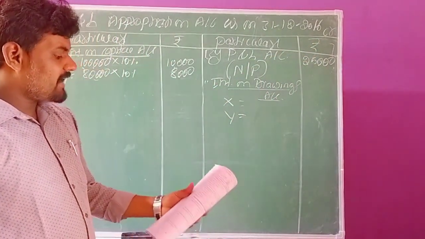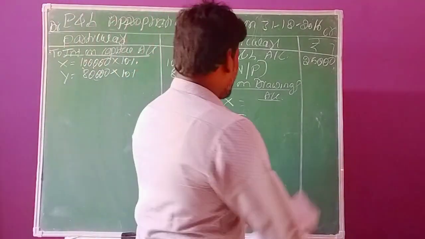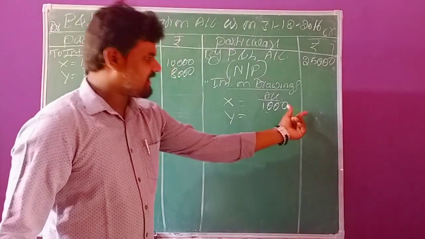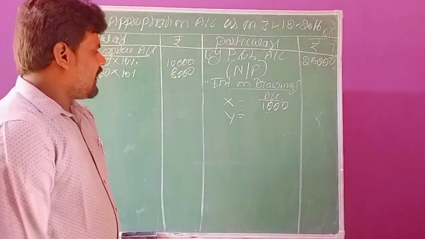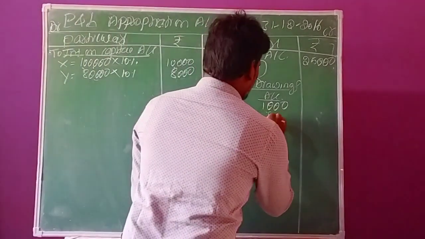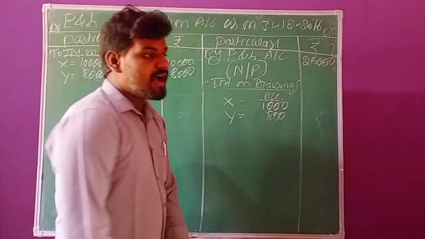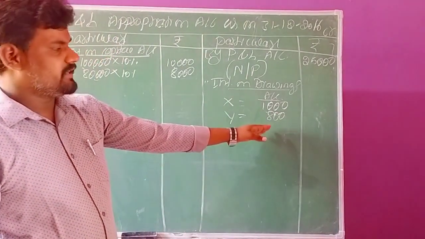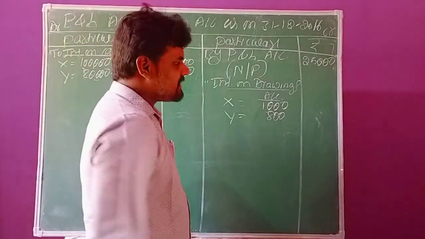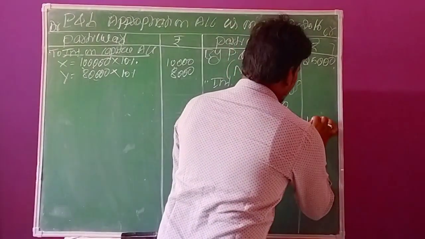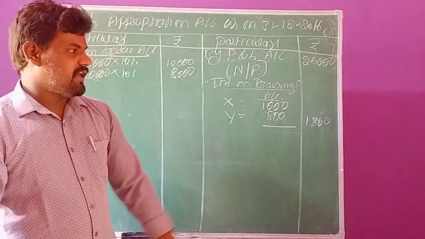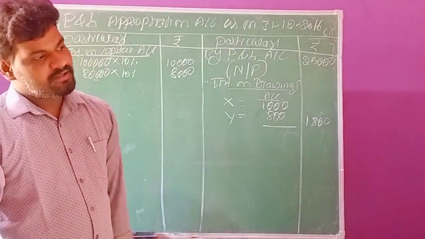That's why we need to record it on the credit side of the appropriation account. Here X partner's interest is rupees 1,000. You have to record this 1,000 in the inner column only. And similarly, Y partner's interest on drawings is 800 rupees. This is interest on drawings of partners. Now make the total, 1,000 plus 800,